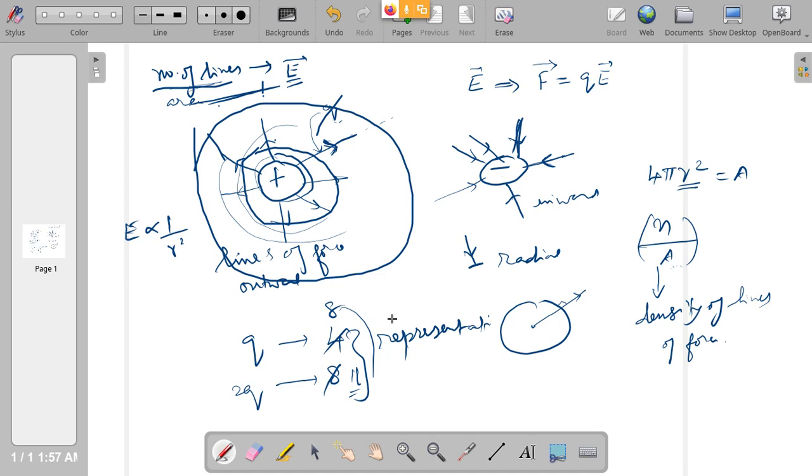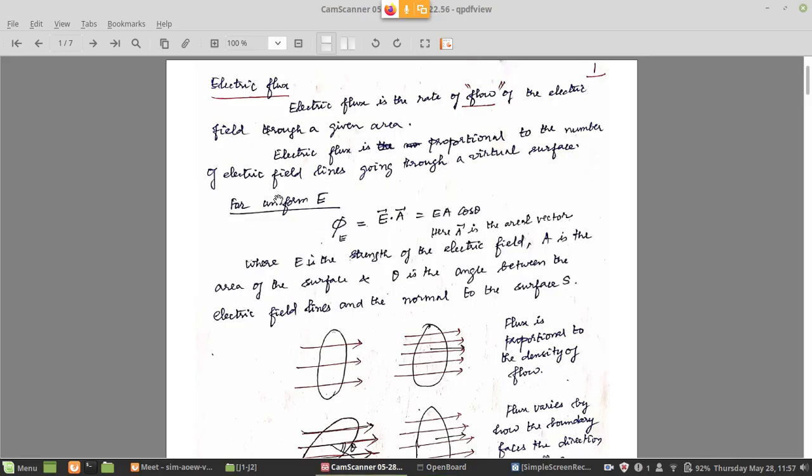So our whole attempt is now going to be understanding how many lines of force are coming out, what is the flow, because it is flowing outward or inward. When I say lines of force, and the arrow when I put like that, it is like something is flowing from the charge outside. So what is the flow? This flow from a charge is called electric flux. So some water is flowing, something like that, you have to imagine. So electric flux is nothing but the rate of flow of electric field through a given area.